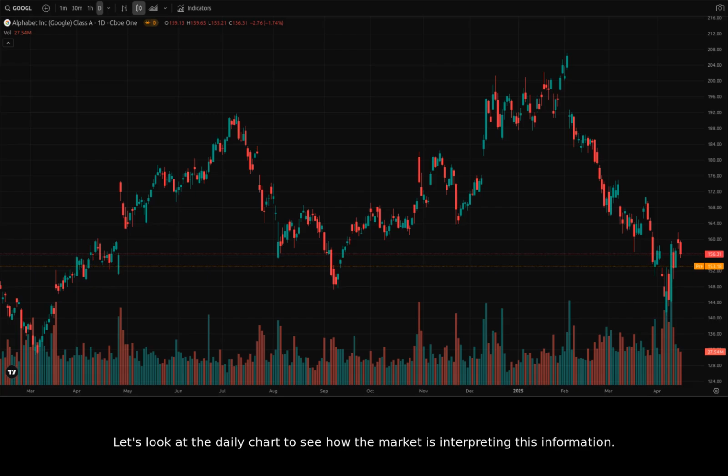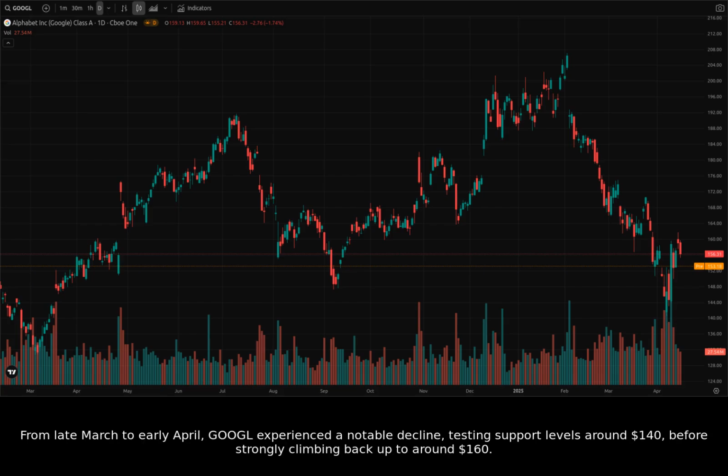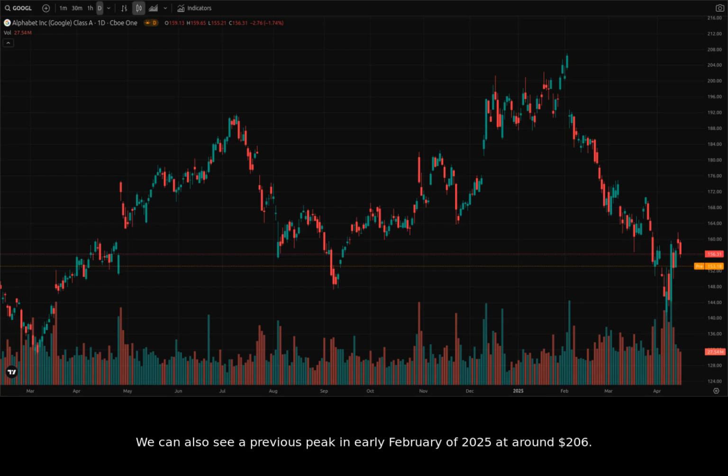Let's look at the daily chart to see how the market is interpreting this information. The daily chart shows significant volatility. We see a recent dip, but also a strong recovery attempt. From late March to early April, Google experienced a notable decline, testing support levels around $140 before strongly climbing back up to around $160. We can also see a previous peak in early February of 2025 at around $206.